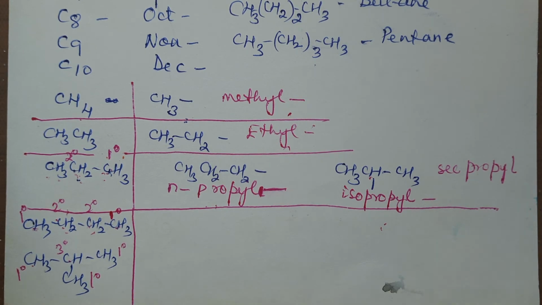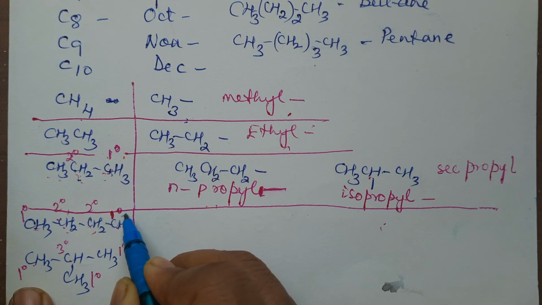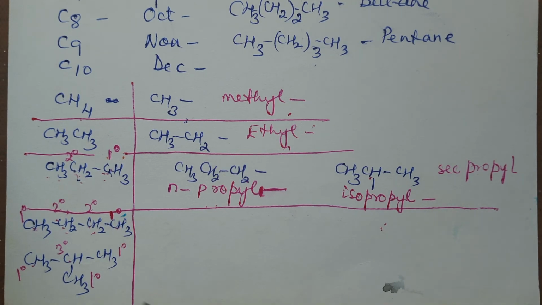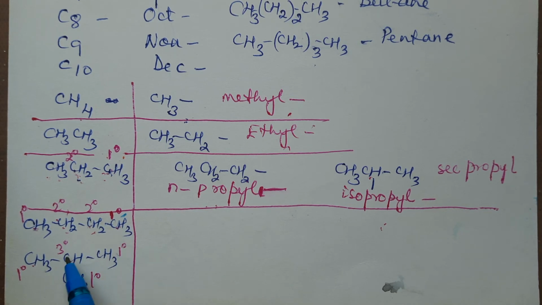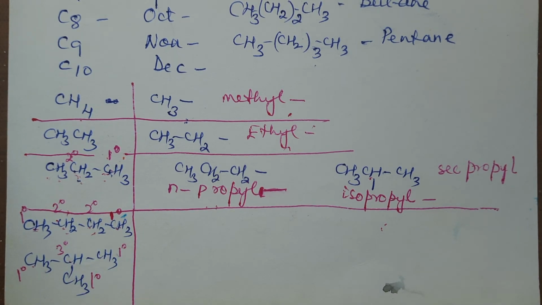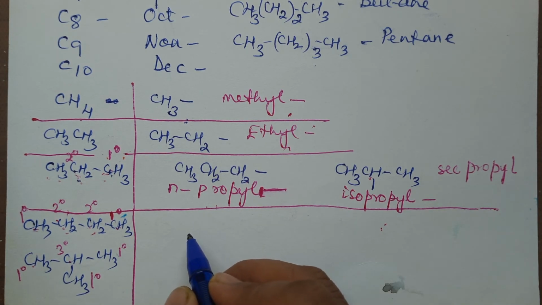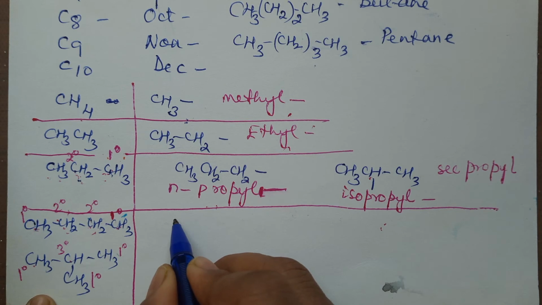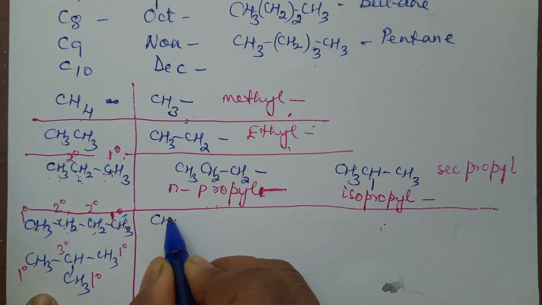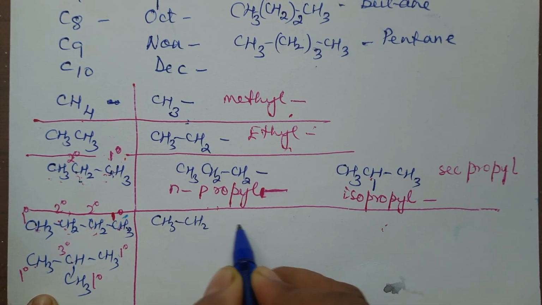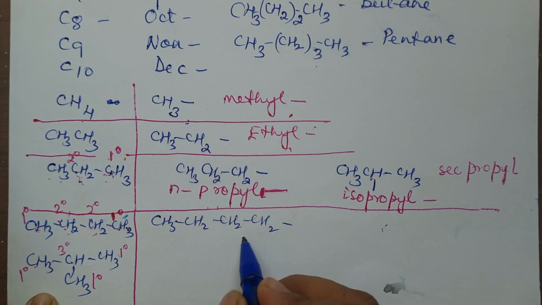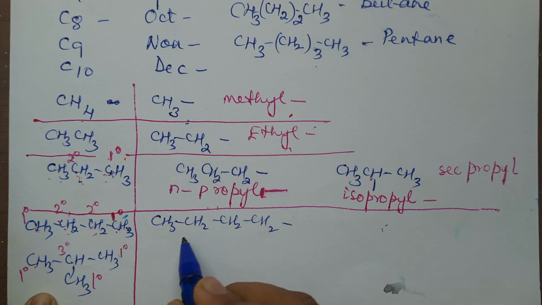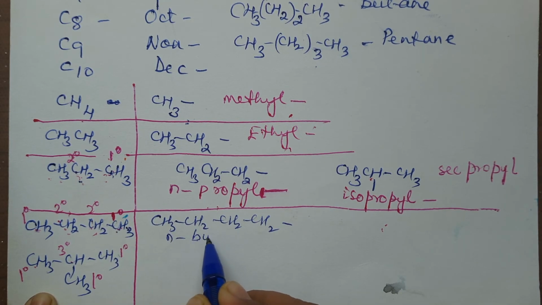Now here, if I remove hydrogen from this, I will get one radical. If I remove hydrogen from here, or from here, then based on this, for butane you will have 4 different radicals. Let me write here and explain this one. If I remove from primary, I will get a radical CH3, CH2, CH2, CH2. This is removed from a primary carbon atom, so this is called N-butyl.